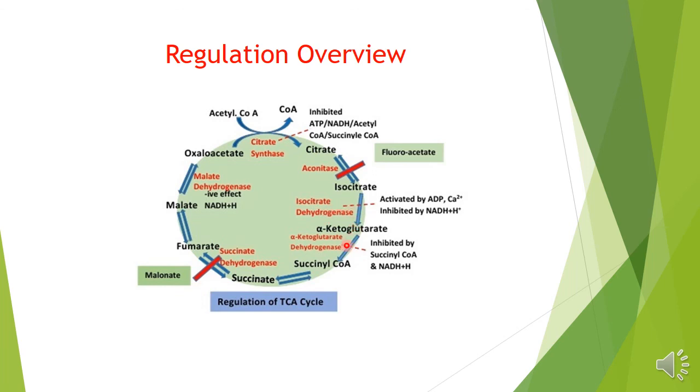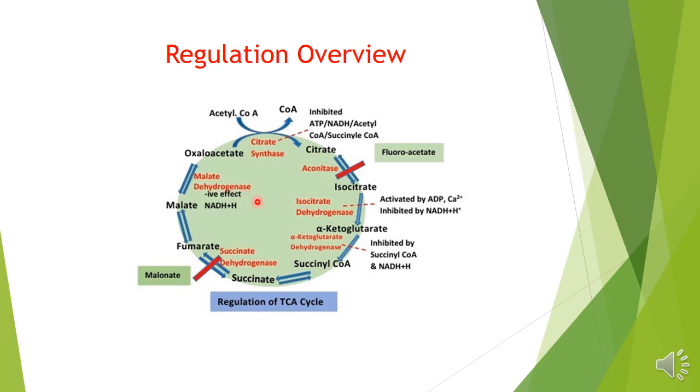That means more energy will be produced. But the reverse is the case if more NADH is produced, which means it's a well-fed condition. Then reduced NAD will have a negative allosteric modulatory effect on isocitrate dehydrogenase, and also a negative effect on malate dehydrogenase.